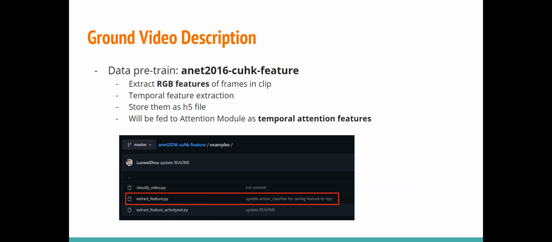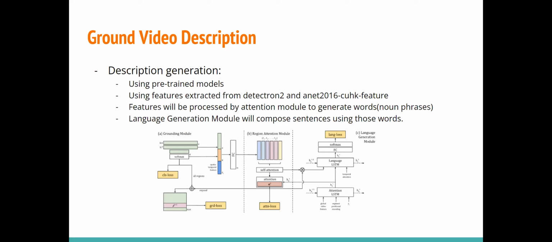The ANET 2016 feature extractor extracts RGB features for each frame in the clip and pairs them with frame numbers to form frame-wise temporal features, which are also packed up and stored as H5 files, and sent to the attention module as temporal attention features later. During the description generation process, we use pre-trained models and features extracted from the previous 2 functions. Features are processed by the attention module and grounding module to generate words. The language generation module then composes sentences using those words.